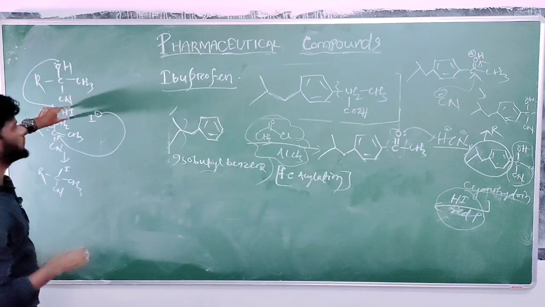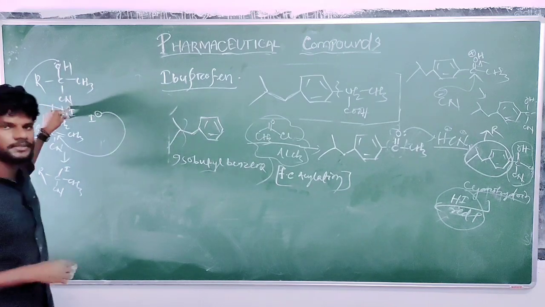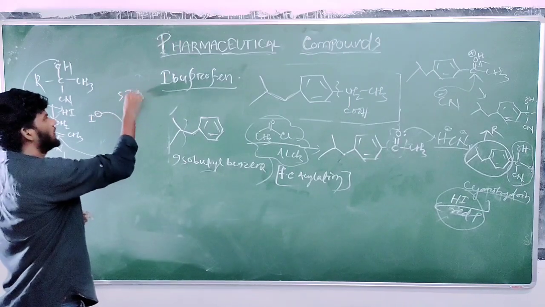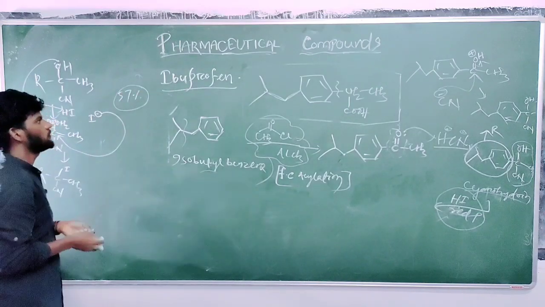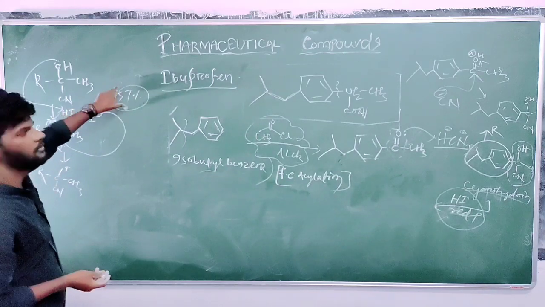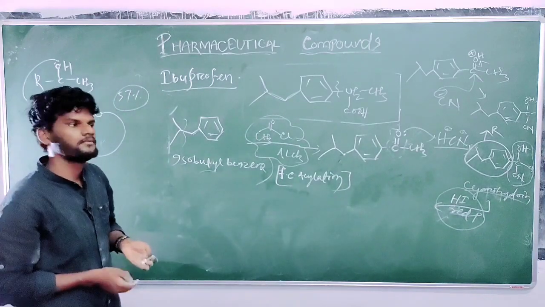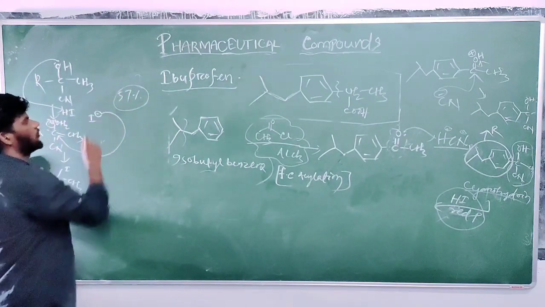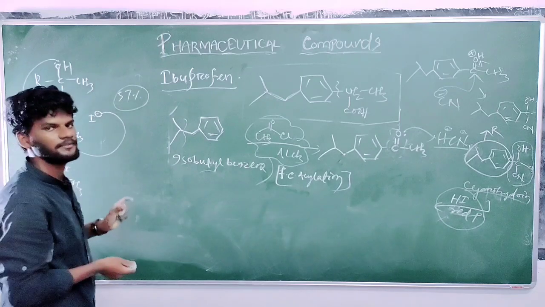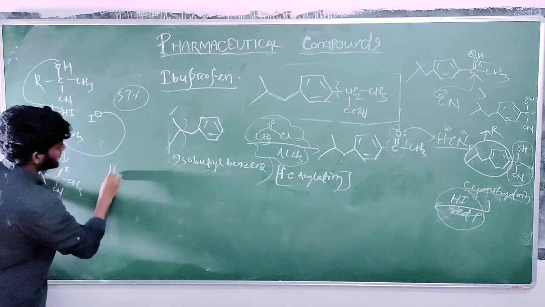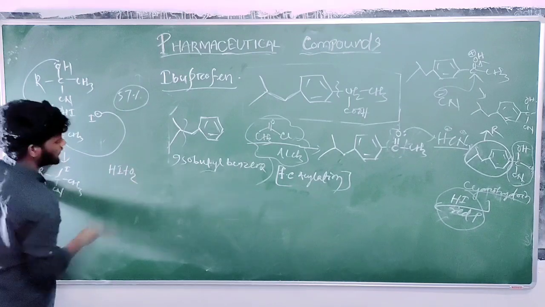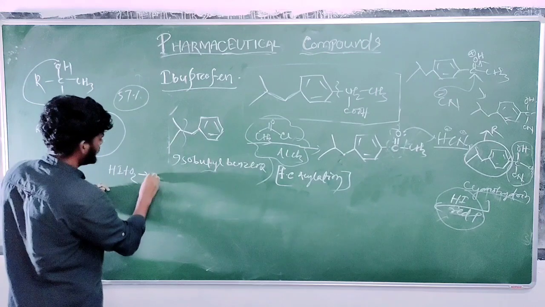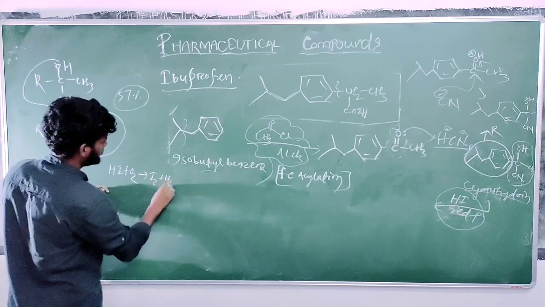Okay, so after that what will happen? The maximum concentration of HI we can use is 57%, as it is very viscous. So the maximum concentration of HI you can use is 57%. So the rest of the HI will be boiled up in the reaction. Boiled up in the presence of oxygen. So the remaining amount of HI will be boiled up in the presence of O2. It will form what? I2 plus water.